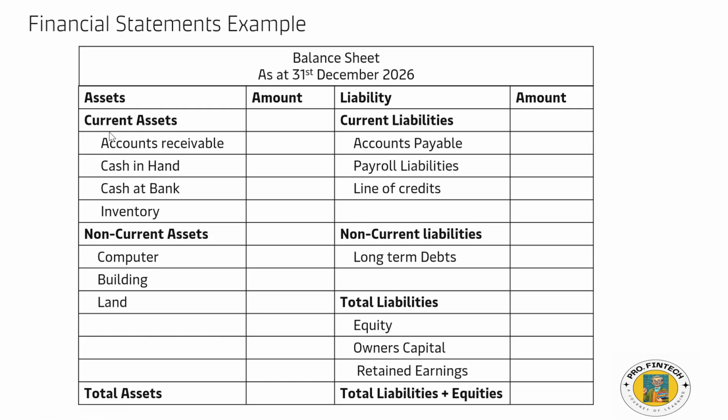Assets have current assets and non-current assets. Liability similarly has current liability and non-current liability, and equity, right? So now, as I mentioned, this is the basics of accounting.